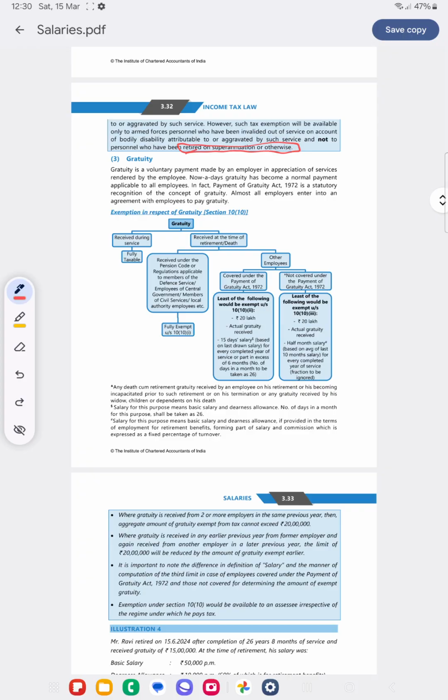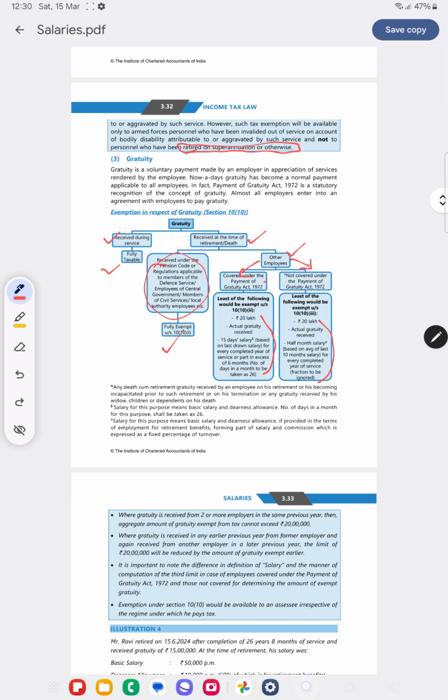Okay, so now let's start with gratuity. What is gratuity? It is a payment made by the employer in appreciation of service rendered by the employee. Will it be taxable in the hands of the employee? Let's see. If gratuity is received during service, it is fully taxable. If it is received at the time of retirement by a government employee, then it is fully exempt. If it is received by another employee, we have to check whether the employee is covered under POGA, that is the Payment of Gratuity Act, or not covered under it. In both cases, the least of three amounts will be exempt.